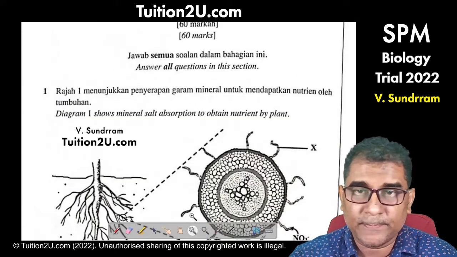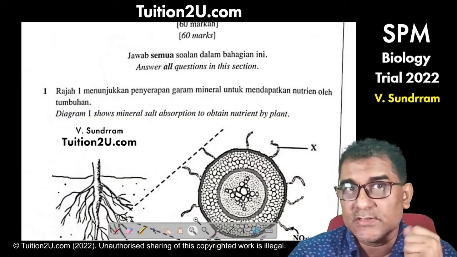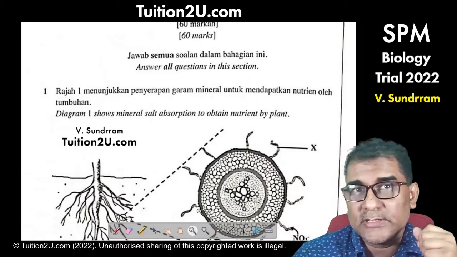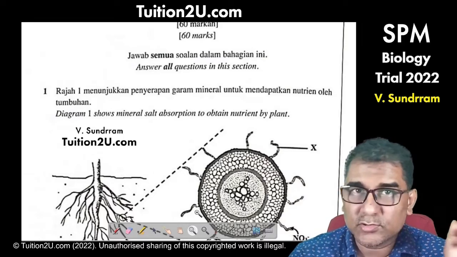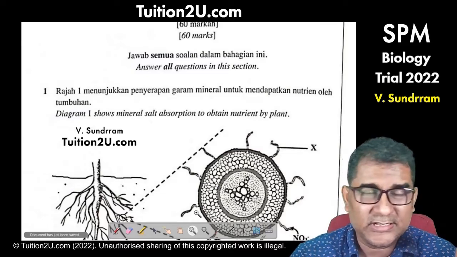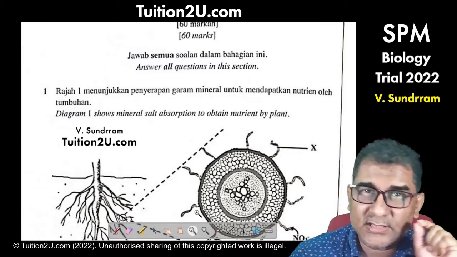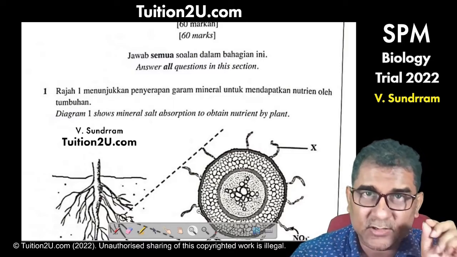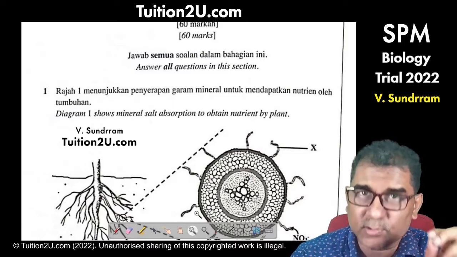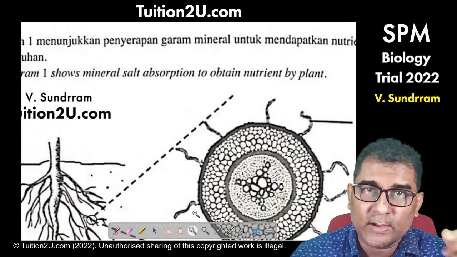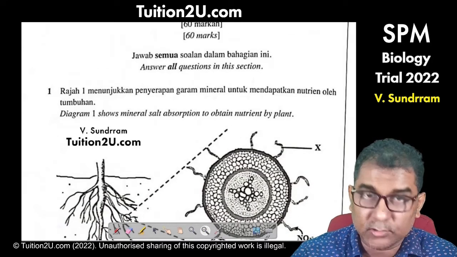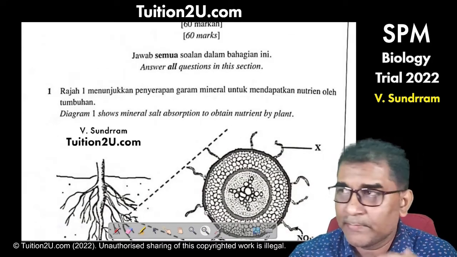When you are reading the question for exam, one mistake that normally students do is they rush through the question. They don't read every sentence that is given in the question. Every sentence, every diagram that is in the question is important. Sometimes they provide us clues for us to answer the question. Don't skip.